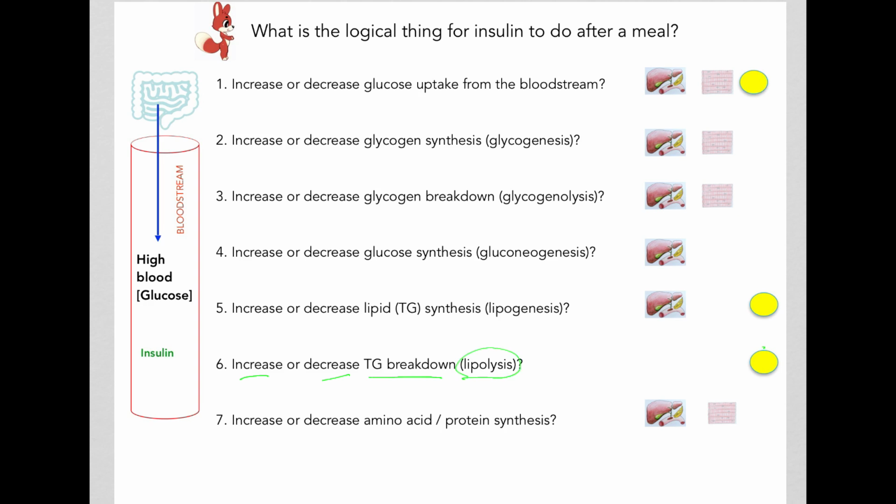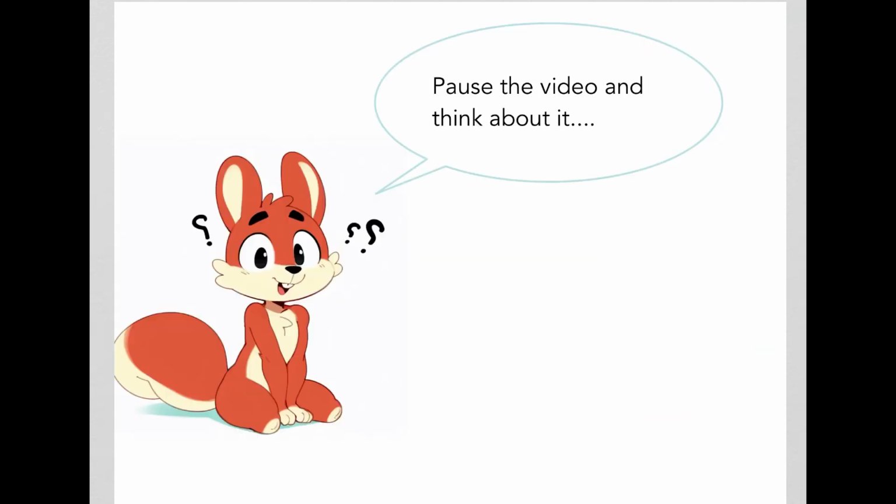Since triglycerides are stored in the adipocytes, not the liver, this will be more important in the adipocytes. And finally, would insulin increase or decrease amino acid and protein synthesis, which is predominant in your liver as well as your skeletal muscles? So what do you think insulin would do? Might be a good idea to pause the video at this stage and think about these questions.